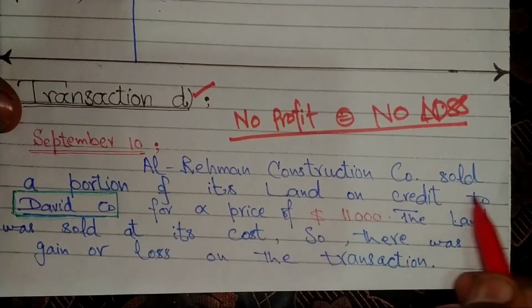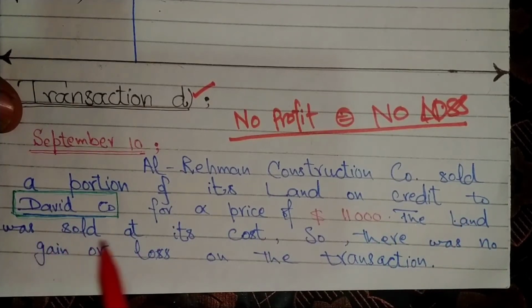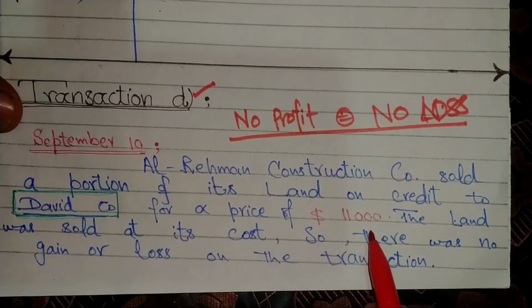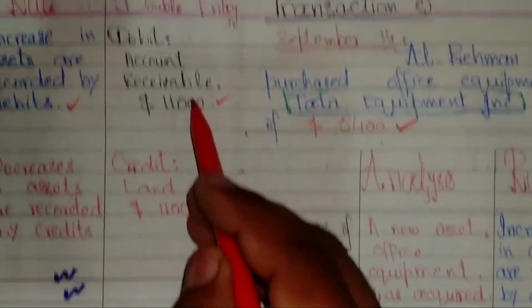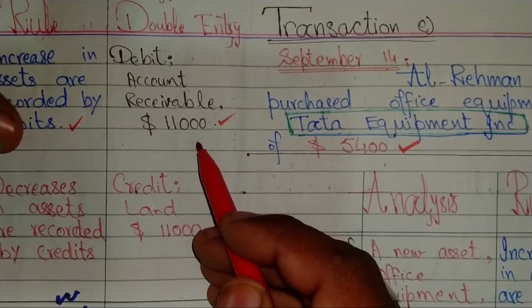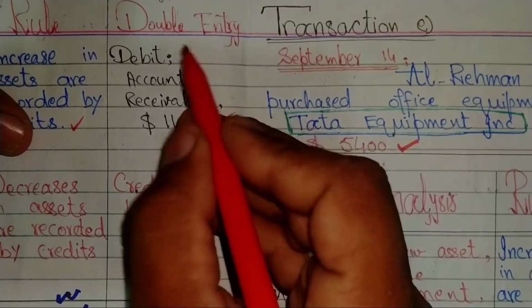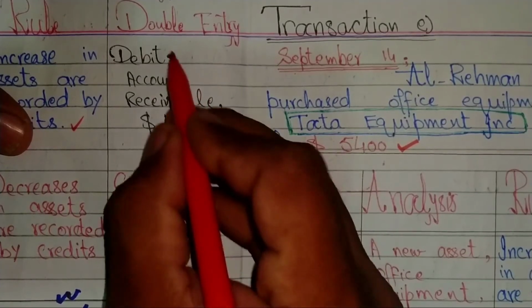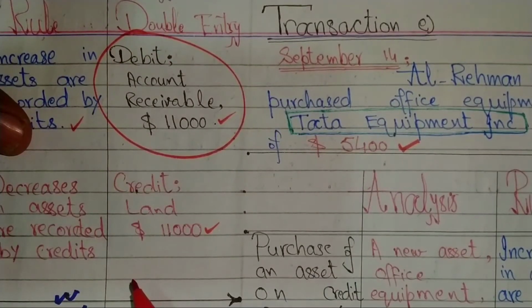Rahman Construction Company sold a portion of land on credit to David Company for price $11,000. With the effect of this transaction, accounts receivable was debit amounted $11,000 and credit land with $11,000. The current entry is related to accounts receivables.